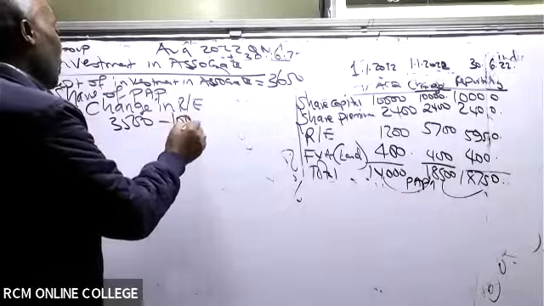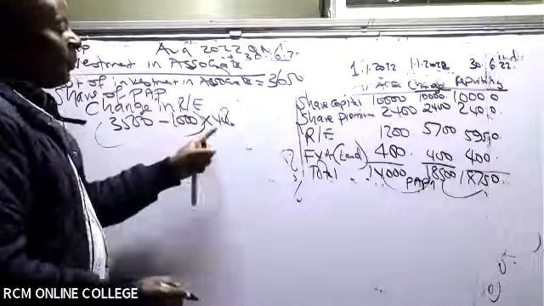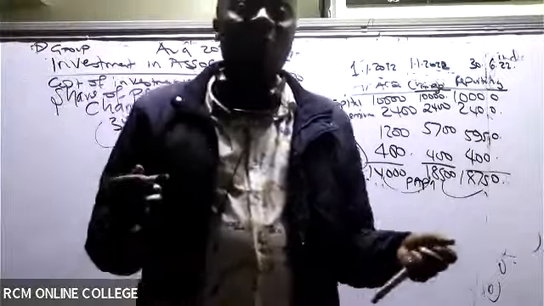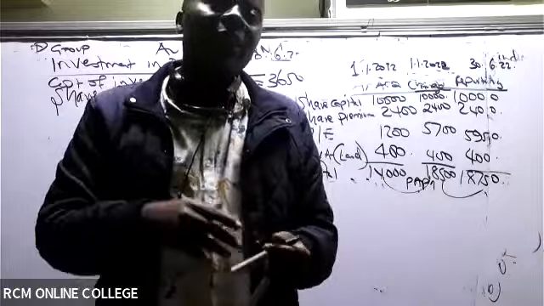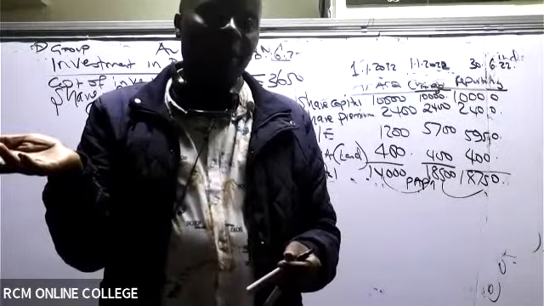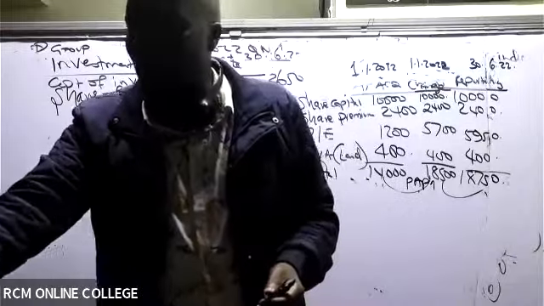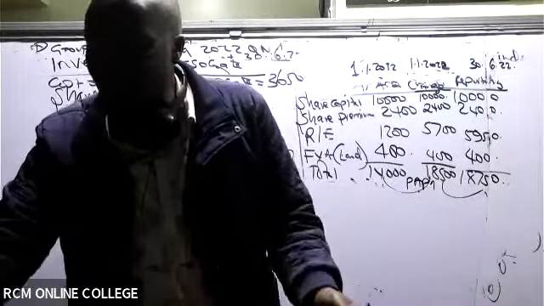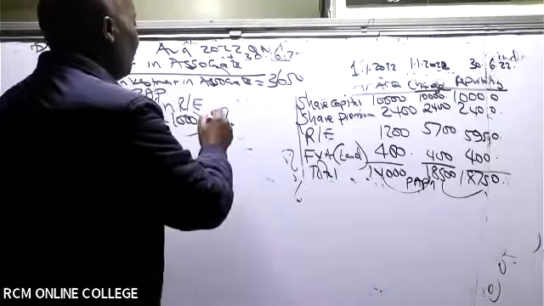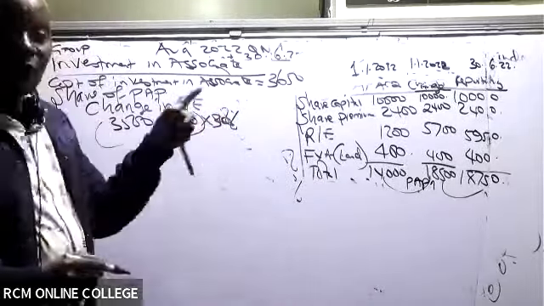minus 1,000 times 40%. So you will find a ninja here has taken 40%, or even 20%. You ask them why 40%, or they tell you it is the NCI. NCI and associate, do they have a relationship? No relationship. In this case, the percentage for the associate is given clearly there. It is 30% that we acquired. So in this case, you're able to give me this figure, ladies and gentlemen.